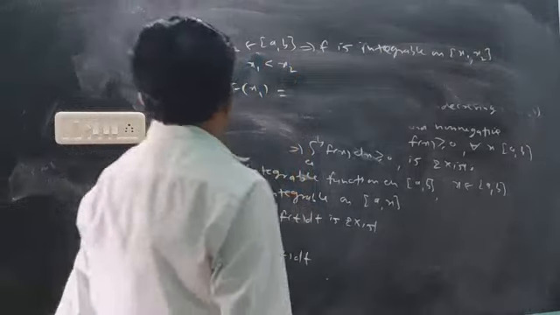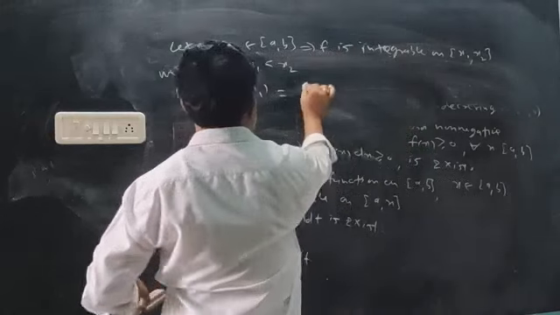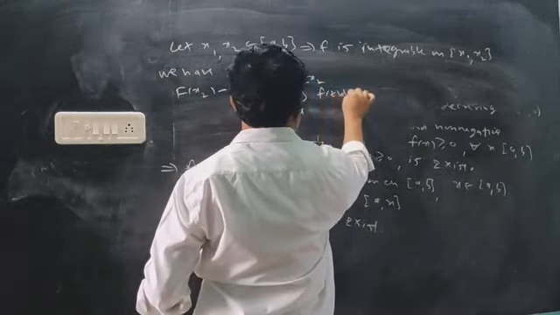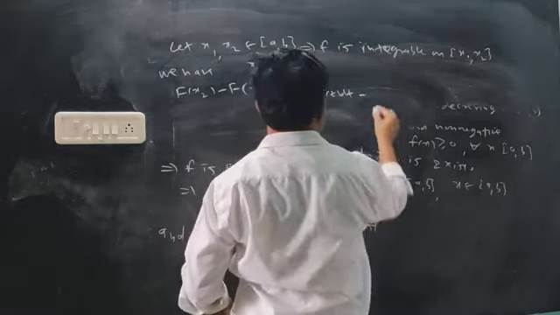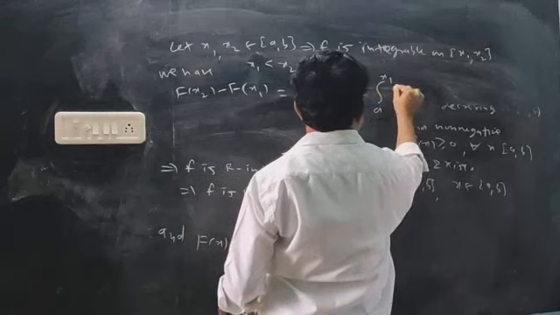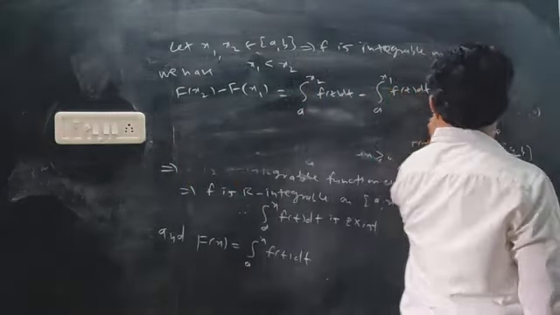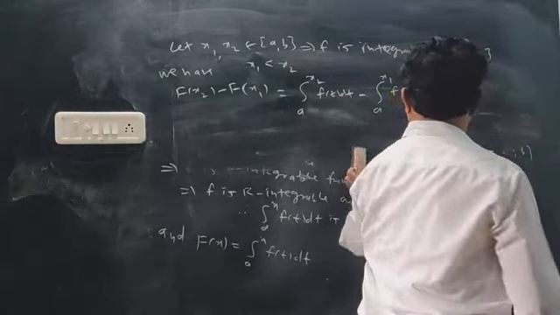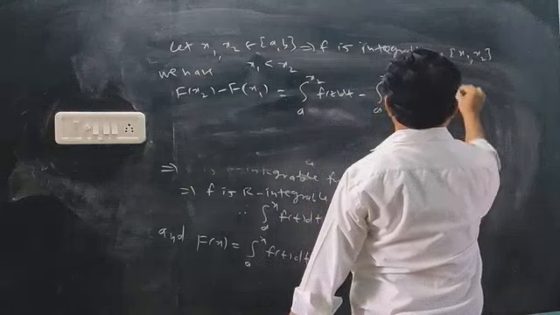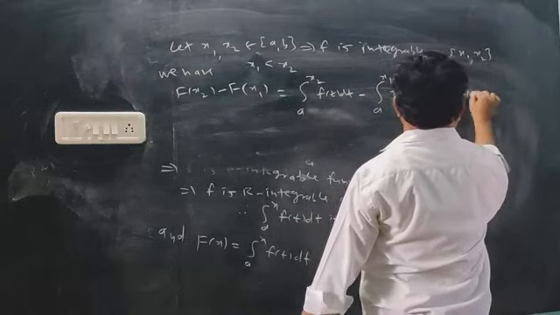F of x2 is a to x2 f of t dt as it is, minus F of x1, a to x1 f of t dt.